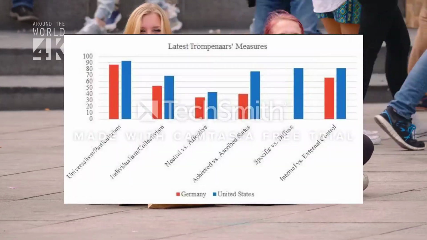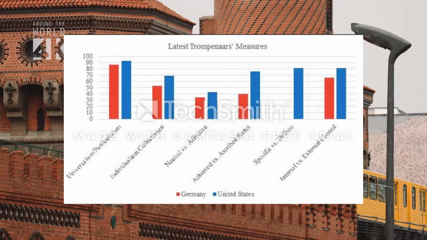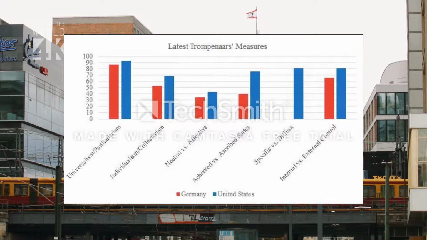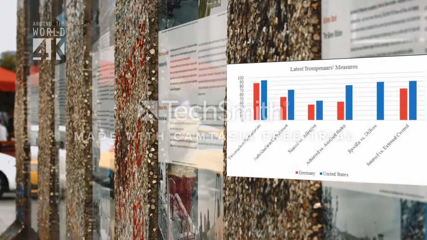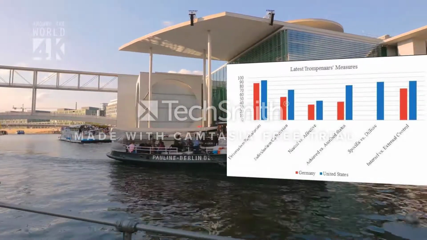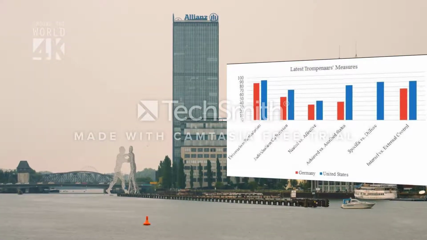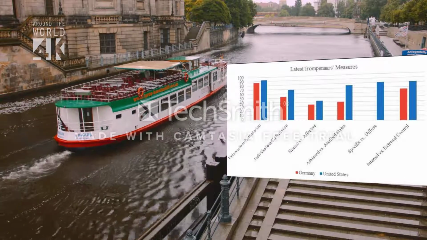Regarding Trompenaars' measures, Germany and the United States scored rather closely. However, we do not have data on Germany on the specific versus diffuse dimension. On the achieved versus ascription dimension, Germany scored lower than the United States, meaning that Germans believe that status is based on who you are and what you do rather than who you are at the social level.